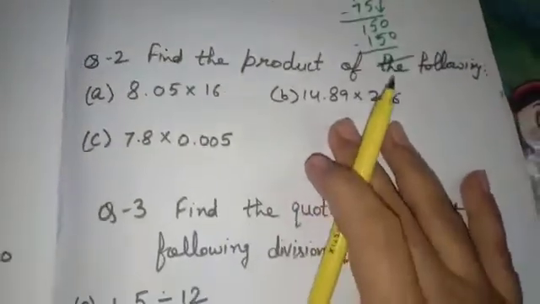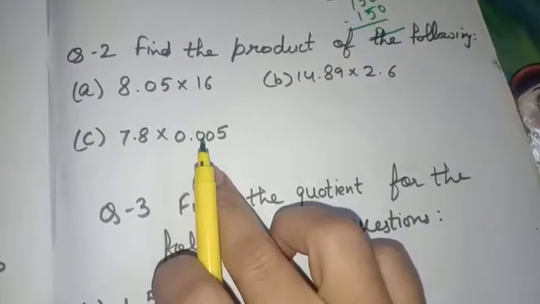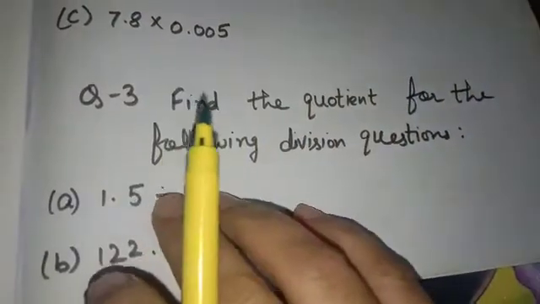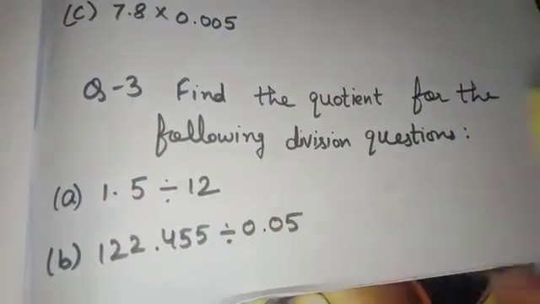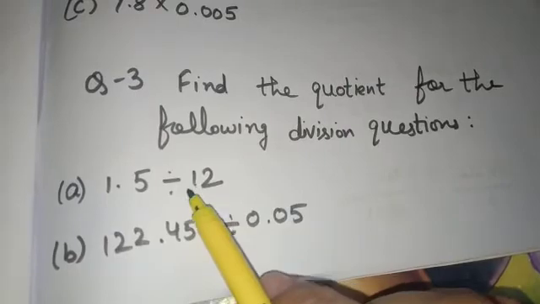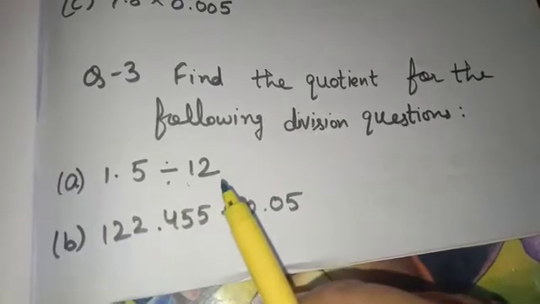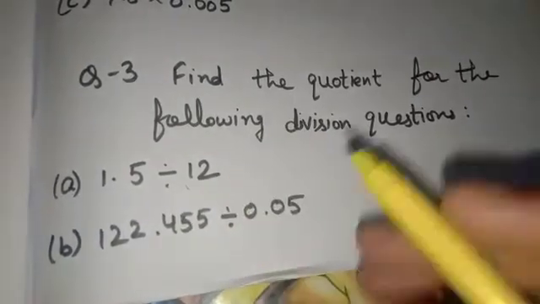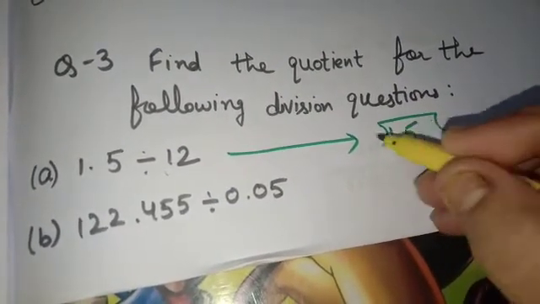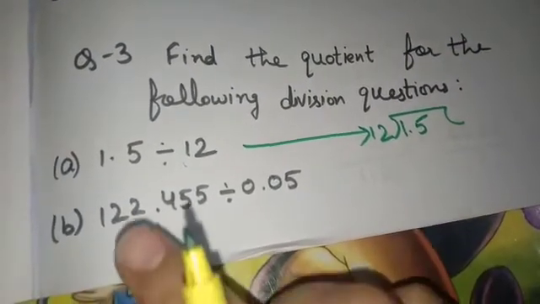Okay. Question number 2 is find the product of the following. 3 parts are here. We all know how to multiply numbers. So this question you will do on your own. Now question number 3. Find the quotient for the following division questions. First is 1.5 divided by 12. When the divisor is a whole number, means not a decimal number, then we use which method? Tell me. Yes, long division method. So this first part you will do on your own by adding more and more zeros after decimal with the long division method.